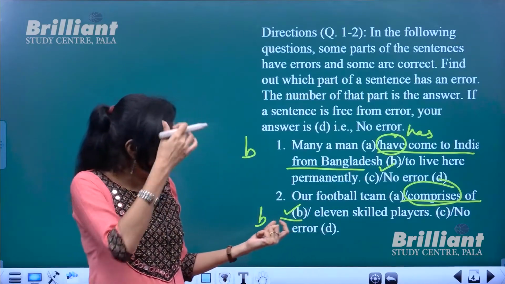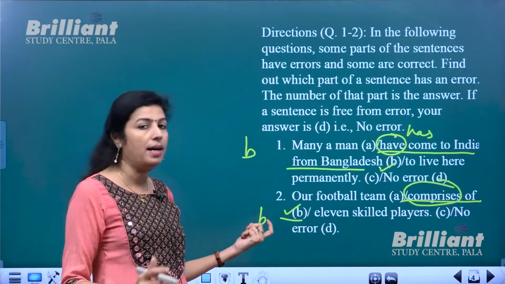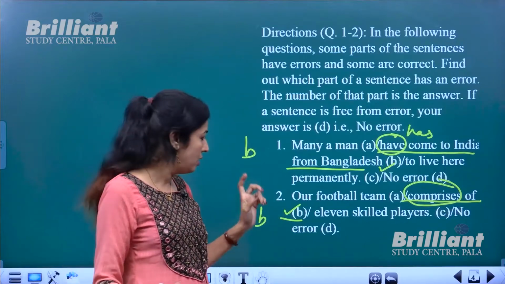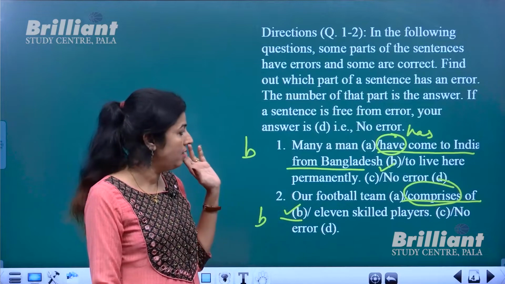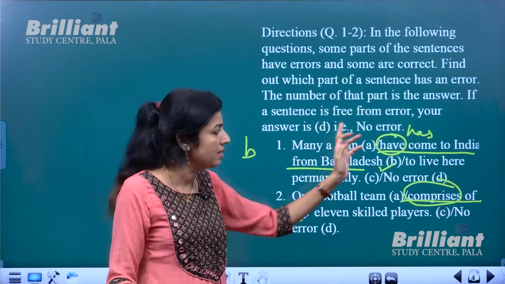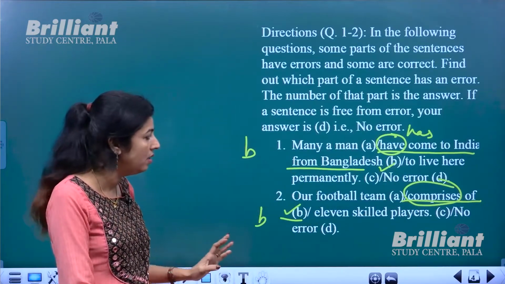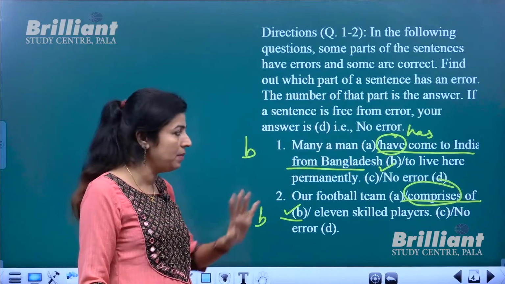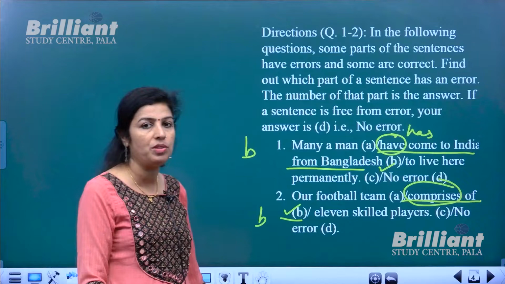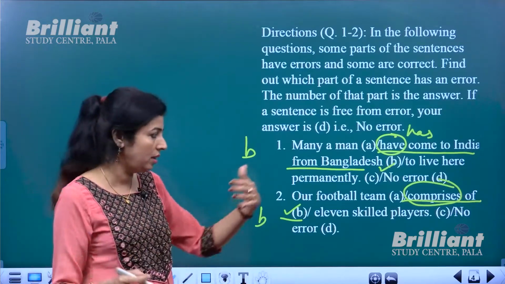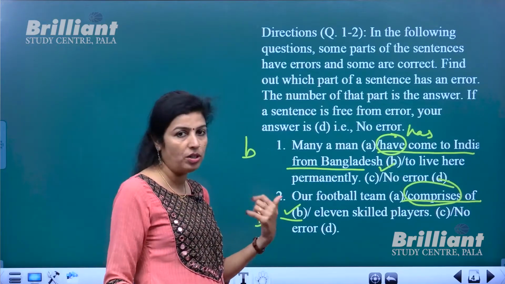So the error again is in the second part, part B. These two sentences had errors, and in both it's in the second part. The first was a subject-verb agreement issue, and in the second a wrong word has been used, which should be substituted with the correct word, consists of, not comprises of.